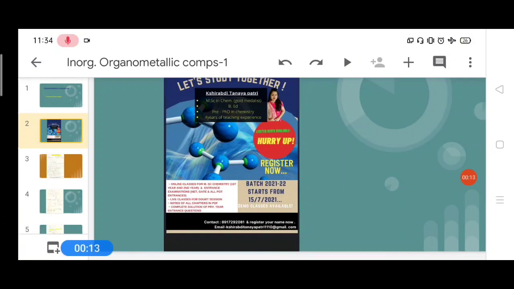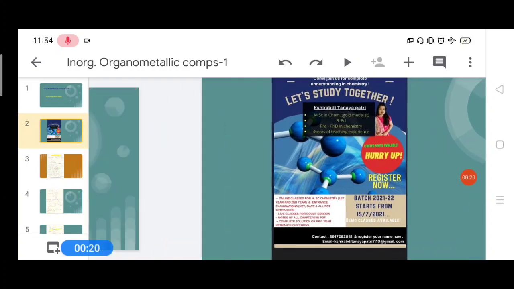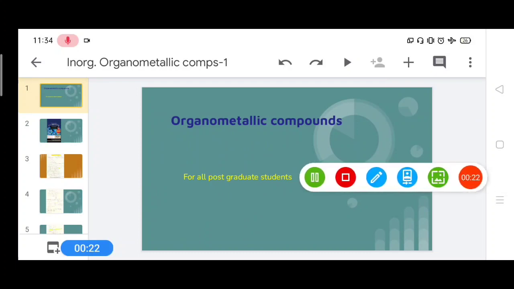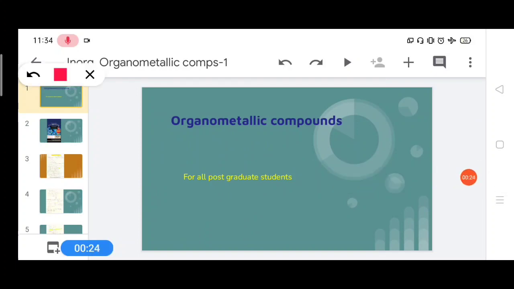In this class we will discuss the important chapter of inorganic chemistry, that is organometallic compounds. Organometallic compounds are important and their weightage is very high in MSc. In this class we will discuss the introduction of organometallic compounds, definition and its history.